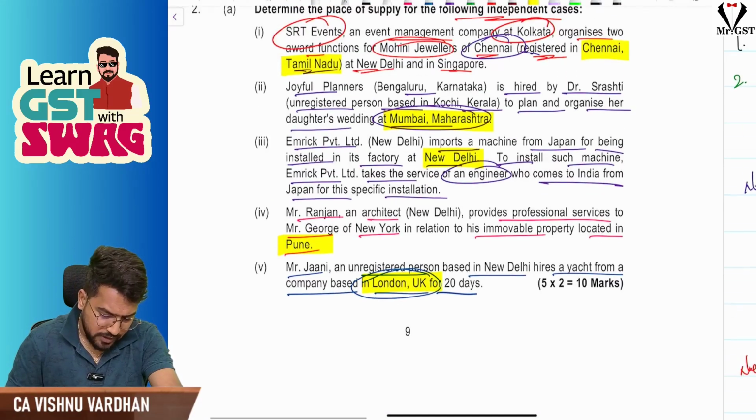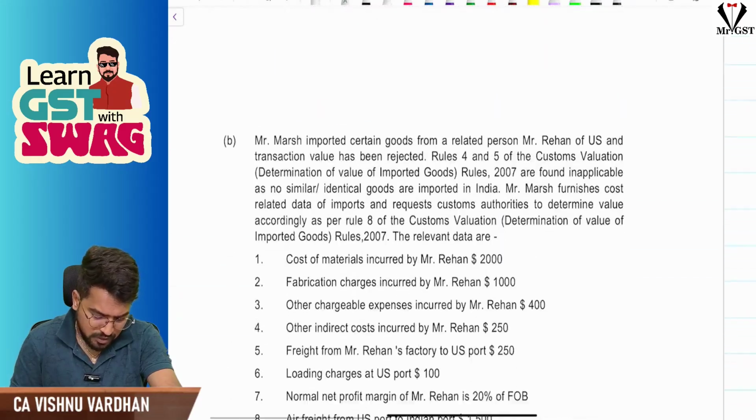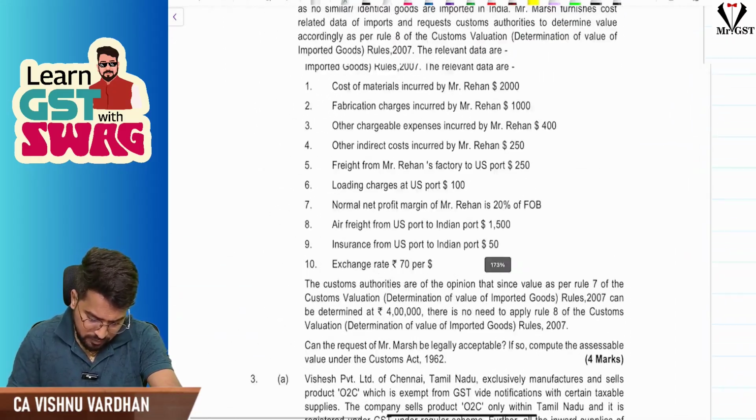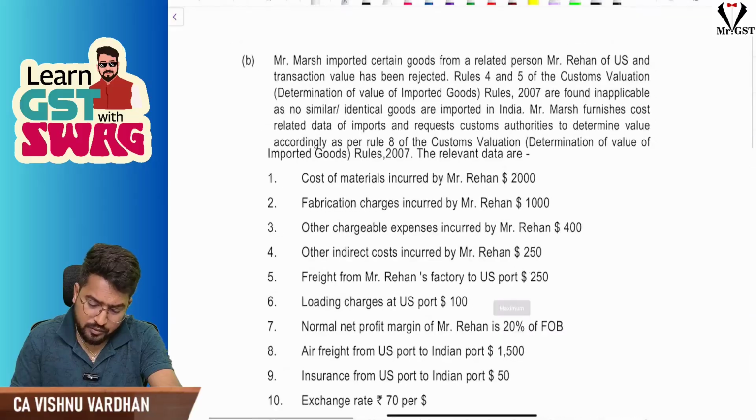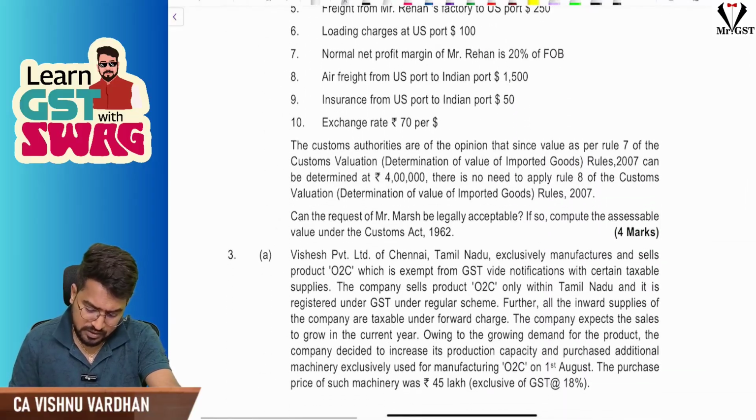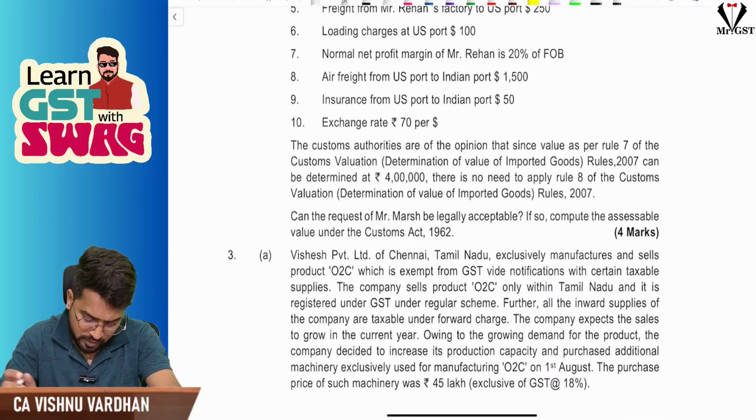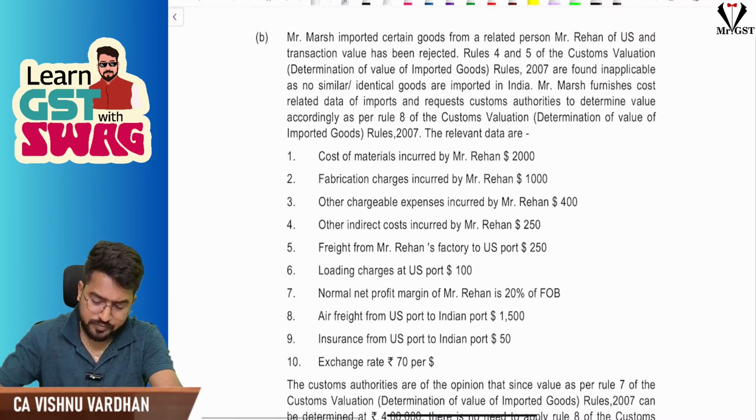So with this, we are done with this 10-mark question, place of supply. Next, from customs, they have given a question here regarding the valuation. Obviously, one such question will always be there in the exam also. So you have to calculate the value here. Right, so let us look at this question.